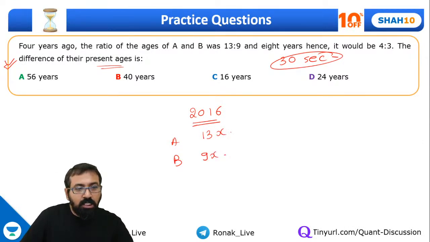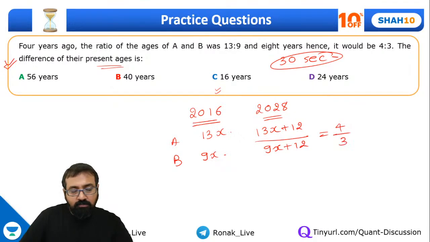Option C. Okay, let's check. 8 years from now, that is in 2028, can I say that each of their ages must have increased by 12 years? And this ratio has become 4 by 3, correct?